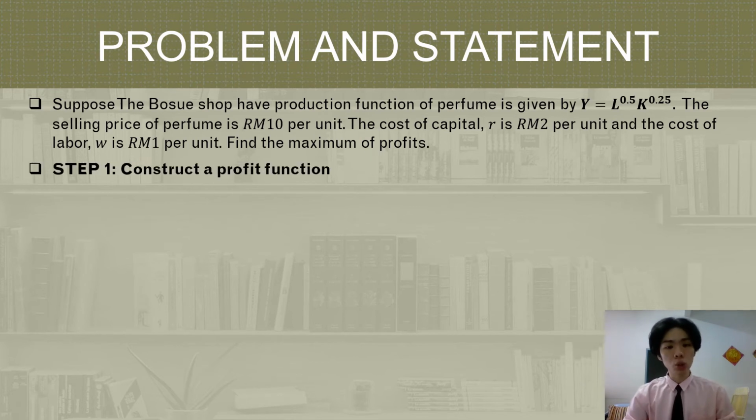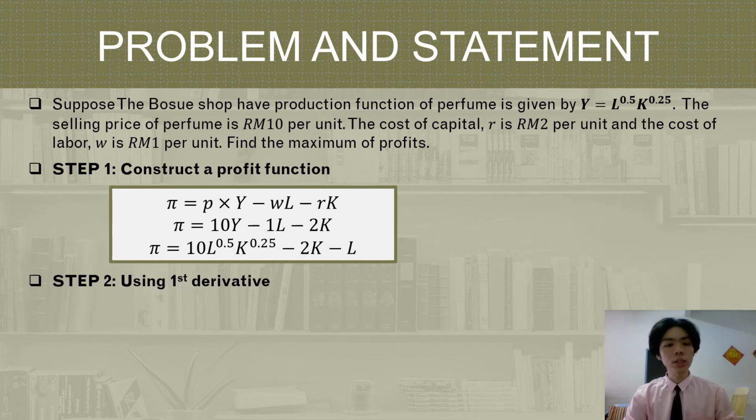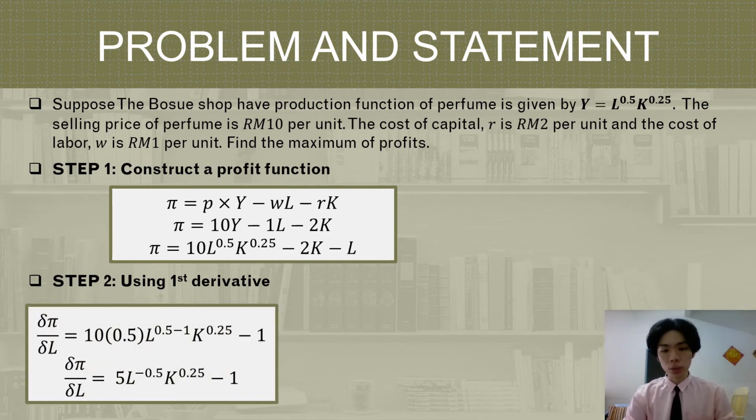So step 1, we should construct a profit function. The profit function is P times Y minus W times L minus R times K. So the profit function we will get is 10 times L^0.5 times K^0.25 minus 2K minus L. Step 2, we use the first derivatives. The partial derivative of profit with respect to labor gives 5 times L^(-0.5) times K^0.25 minus 1.